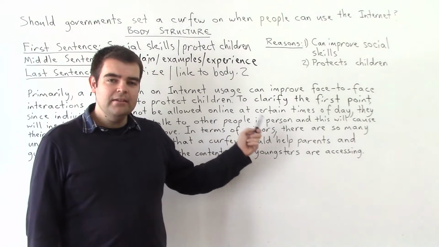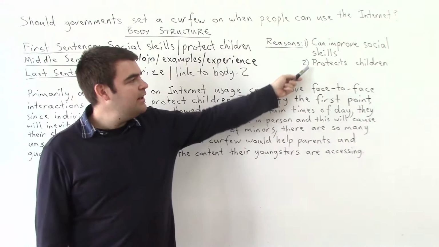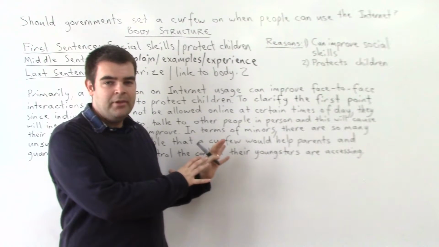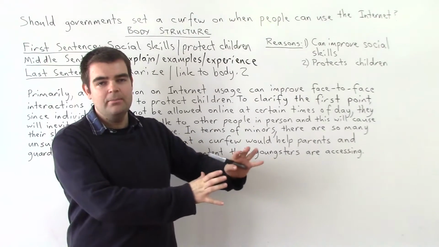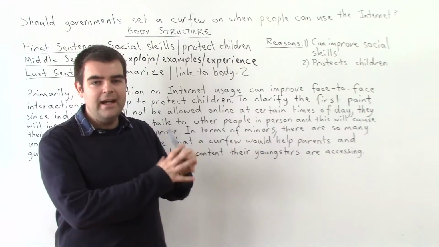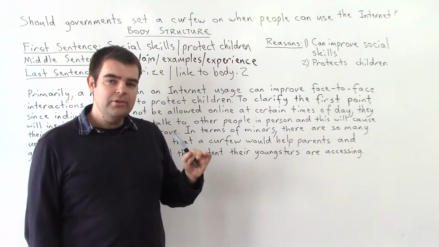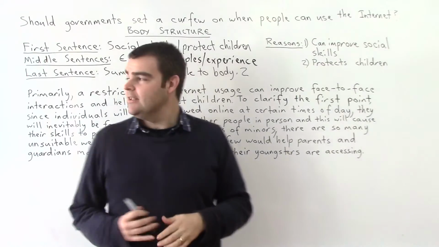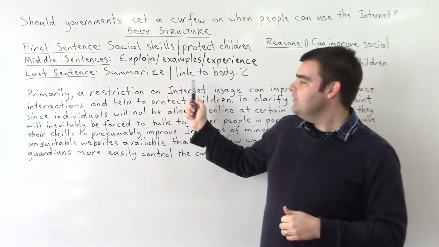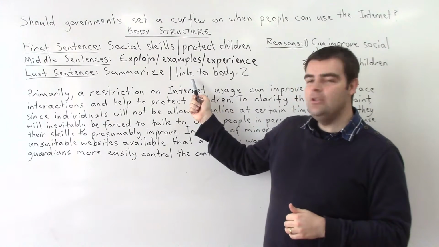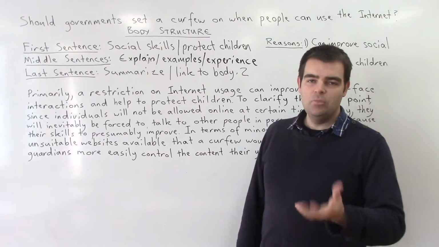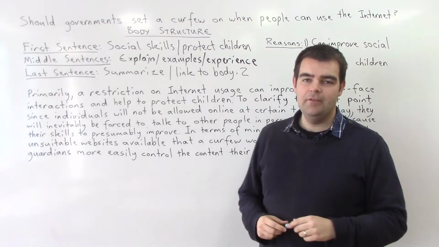So we've explained the middle section here now in connection to these ideas to make sure that we keep everything on topic, because we don't want to start going and talking about something slightly different, but this is a nice way to keep that all tightly connected. What we need to do now is one final sentence, as we can see, to summarize what our main points are, and then because it's a body one, we can also use it to link into the next body paragraph. So we'll write that up, and then we'll see how it all comes together as a paragraph.